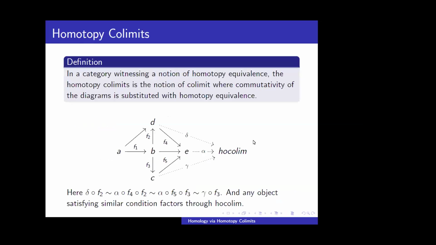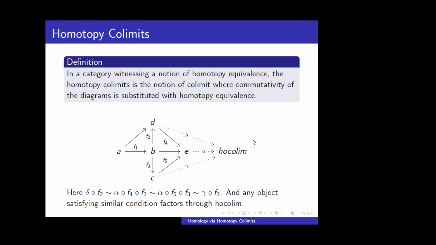Hocolim, or homotopy colimits, are a notion in infinity category theory, so hard to define in one category way. If a category witnesses the notion of a homotopy equivalence, then the homotopy colimit will be the notion of the colimit where the commutativity of the diagram is substituted with homotopy equivalence, and this data comes with its own data of homotopy.